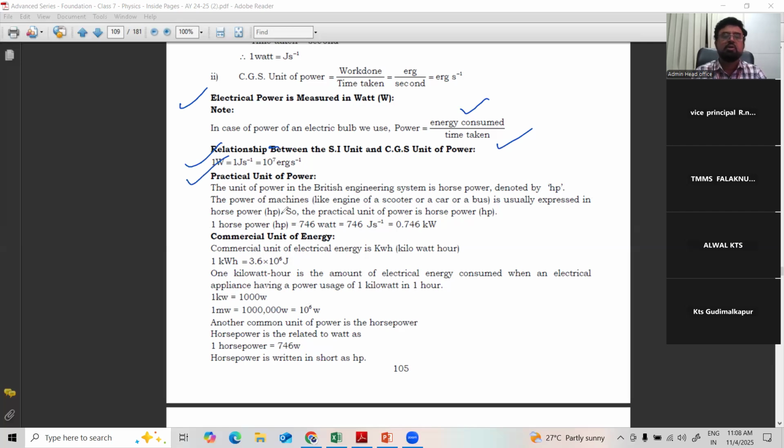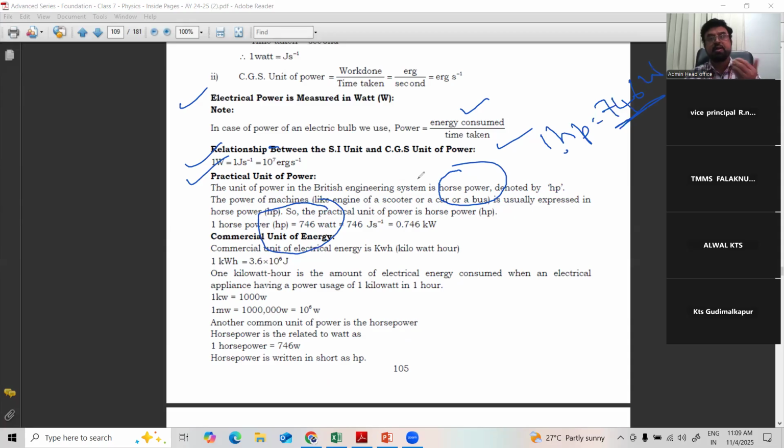When you come to the practical units of power, the unit of power in the British engineering system is horsepower. Very important. 1 horsepower is equal to 746 watt. You see in your vehicles, two-wheelers also, they measure this many horsepower. Horsepower means how powerful the engine is, and 1 horsepower is nothing but this many watts of power. See here, 746 watt.